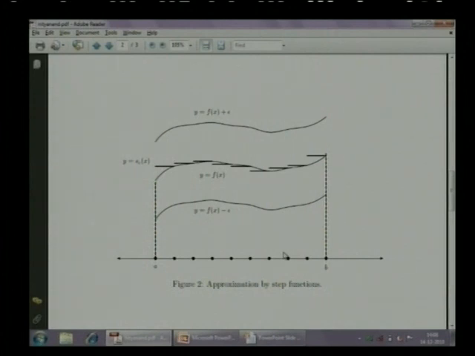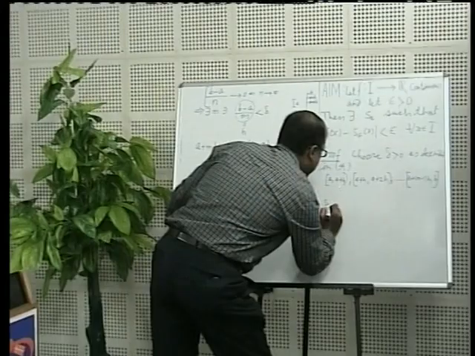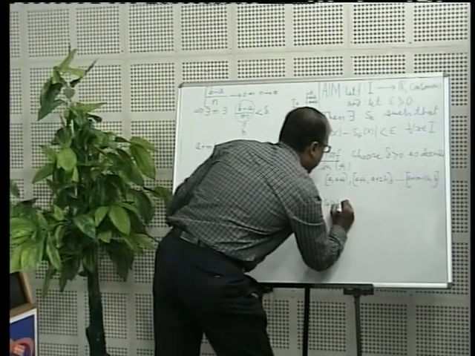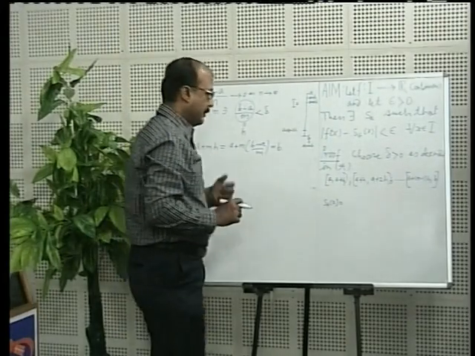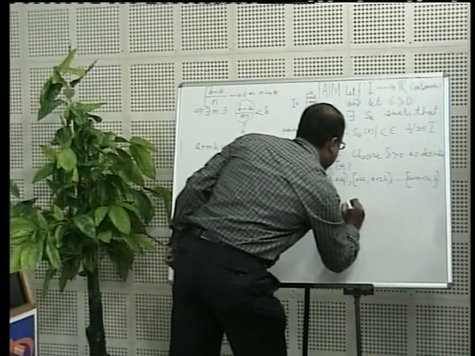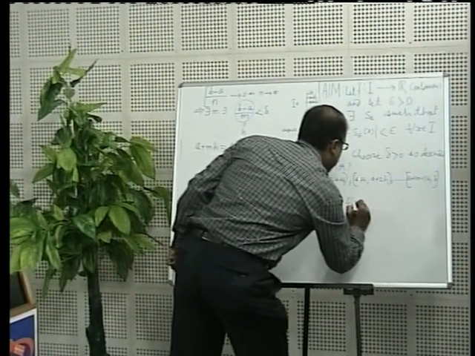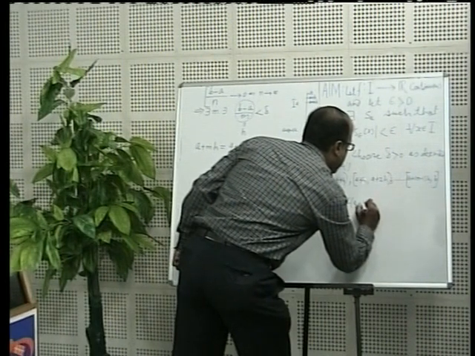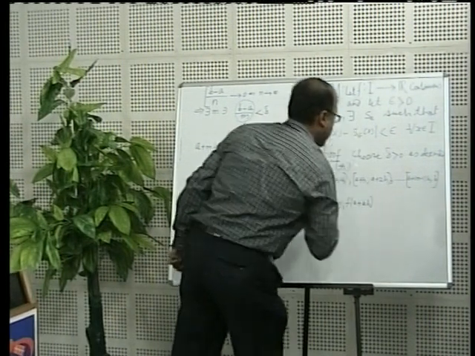On these subintervals I am defining step functions, a step function on this whole interval. On this particular interval, our step function is defined to be this, then in the next one, the value at A plus 2H and so on. This is how I am going to define the step function. So what is S epsilon of x in this case? This will be, yes, f of A plus kH, right?